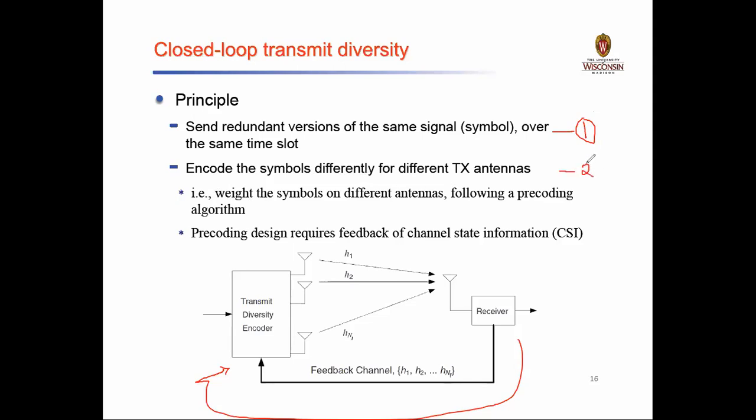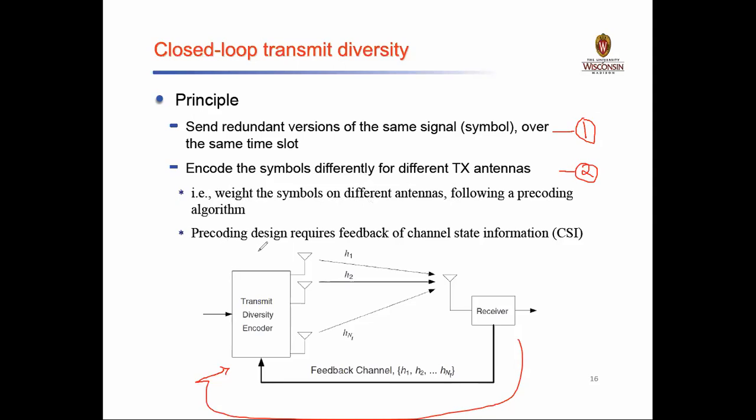This will remain same. Okay, so if you have different types of transmitting antenna, so those particular symbols will be encoded differently, not same. Okay, so what do you mean by different symbols is nothing but the weights of the symbols on different antennas following a precoding algorithm. Okay, so for a different symbol for a different antenna, precoding algorithms will be weighted, or weights will be assigned for the precoding antennas. Okay, by making use of this particular principle.